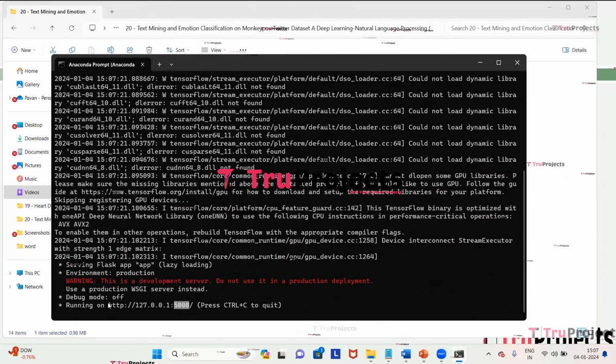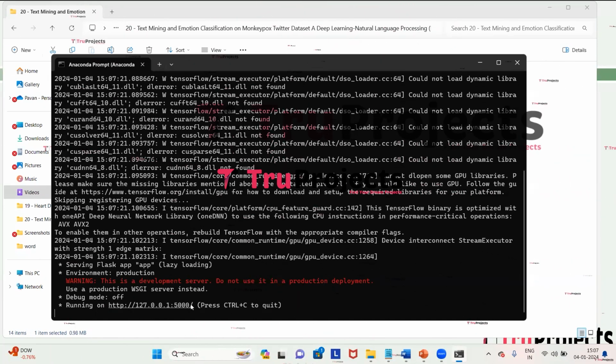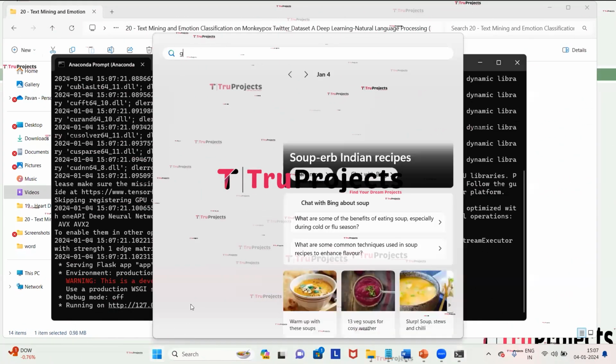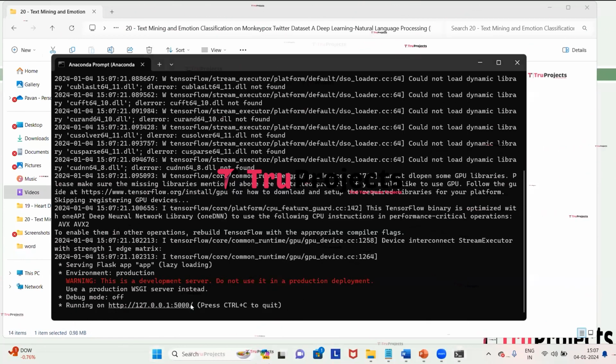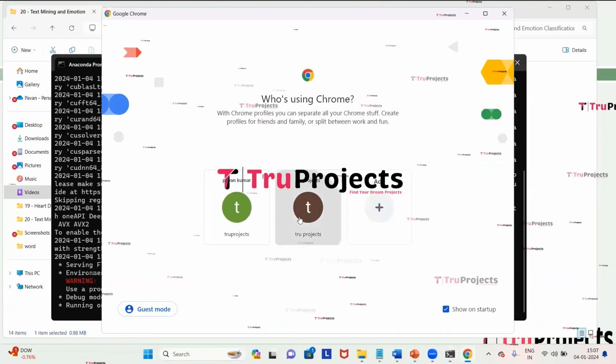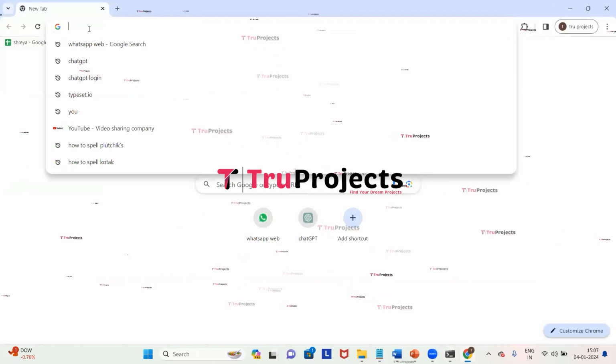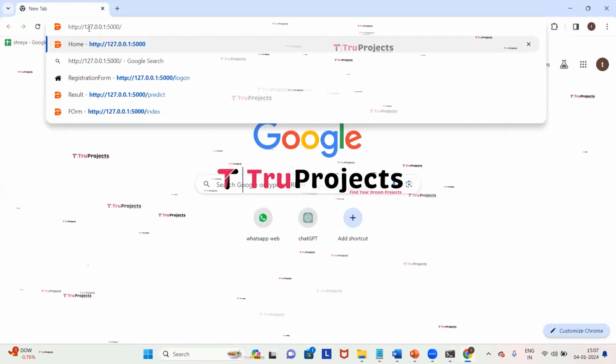Now we need to copy this local link provided by the framework and paste it in any web browser. So I'm copying the link. I prefer Google Chrome, so we'll paste it in that. Here we need to paste the link and then click on enter.